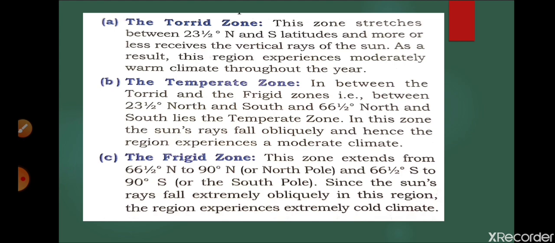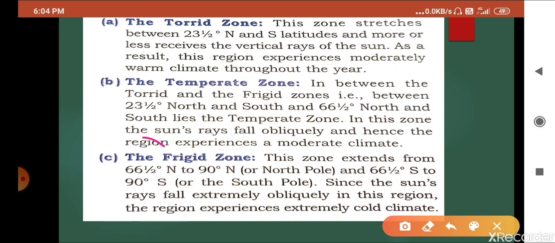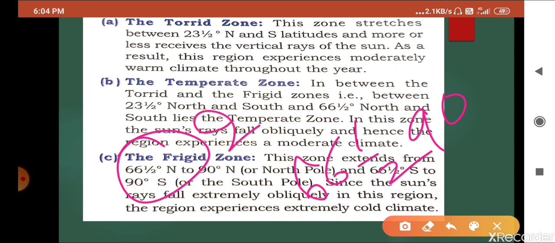As we discussed in the previous chapter, there are the torrid zone, temperate zone and frigid zone. The frigid zone is found near the poles, from 66.5 degrees till 90 degrees. The temperate zone is found from 23.5 degrees till 66.5 degrees, and the torrid zone is found within 23.5 degrees from 0 degrees, the equator.